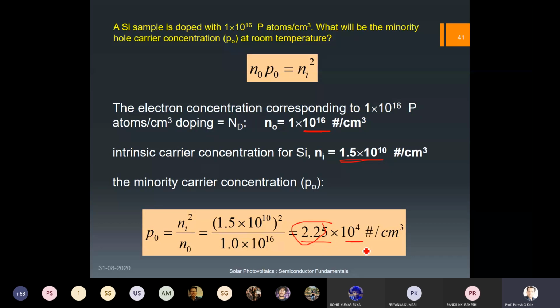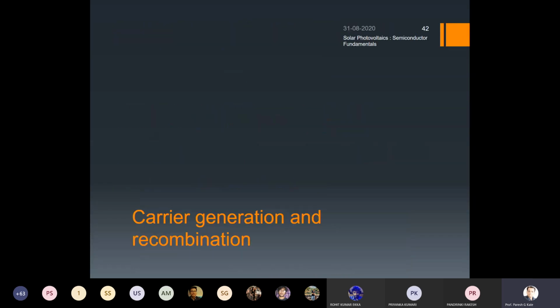However, later we will see that even though these are very small, this is what is VIP for solar cell operations. Anyway, so we have talked about carriers. We have talked about how conduction will take place. Now, whenever the conduction starts, we require carriers, right? So doping is what you say.